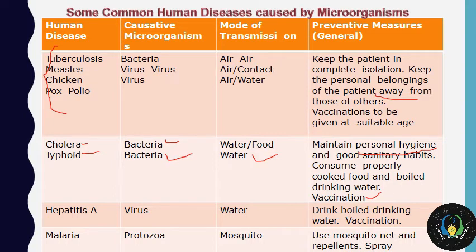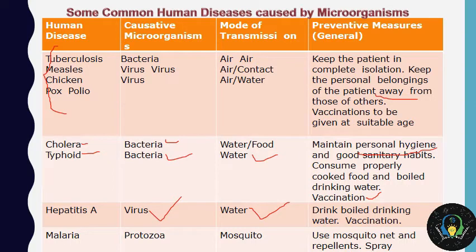Hepatitis A. Hepatitis A is caused by viruses and the mode of transmission is water. Hepatitis affects the liver, and there are a total of 5 types of hepatitis: Hepatitis A, B, C, D and E. They are all caused by different reasons, but they all ultimately attack the liver. So drinking boiled water and vaccination are the two preventive measures.